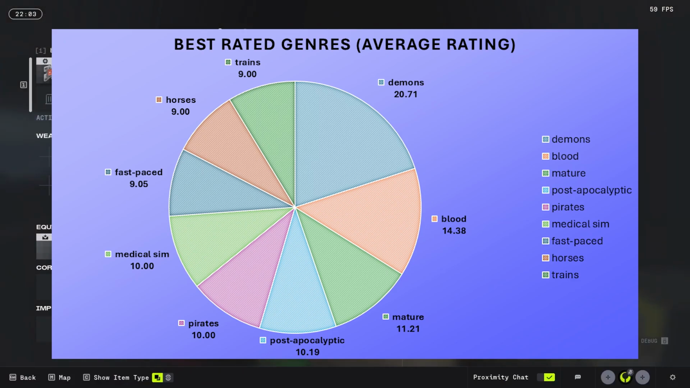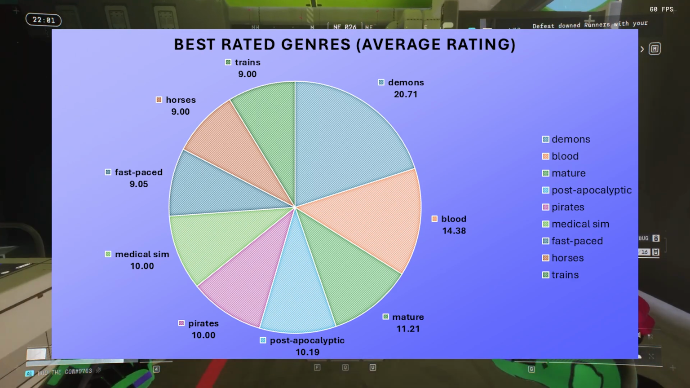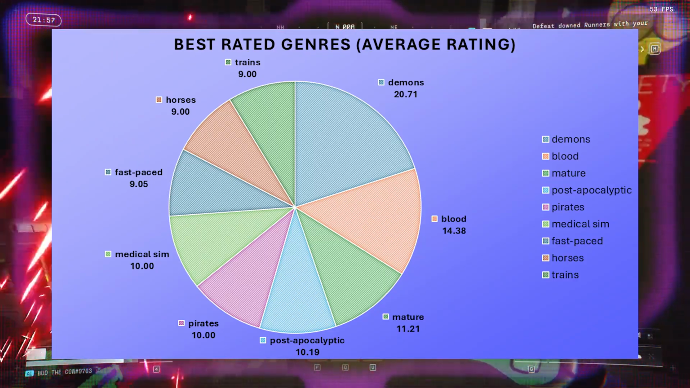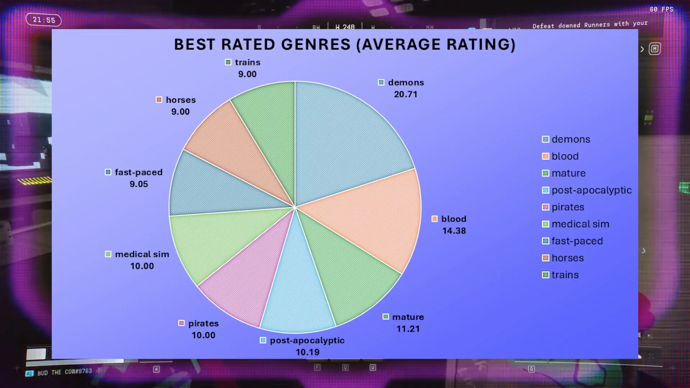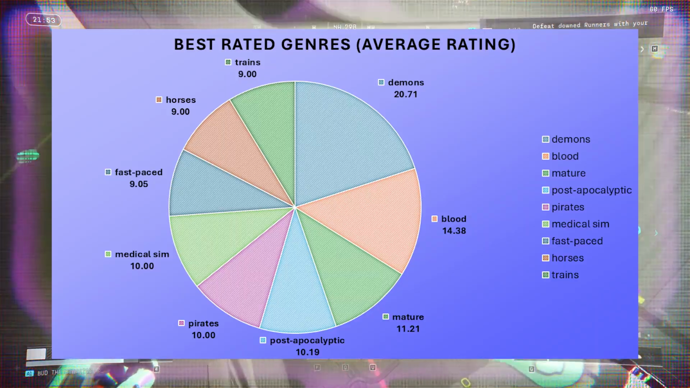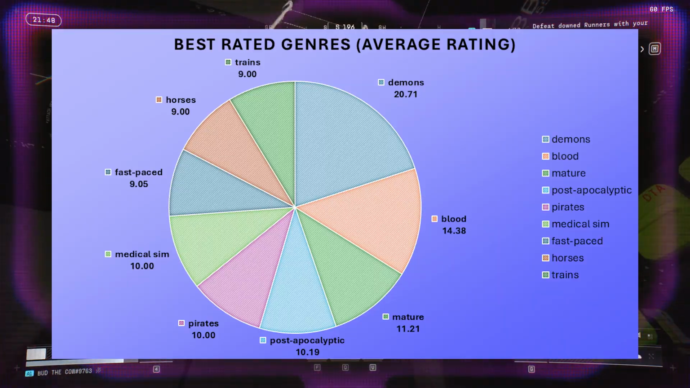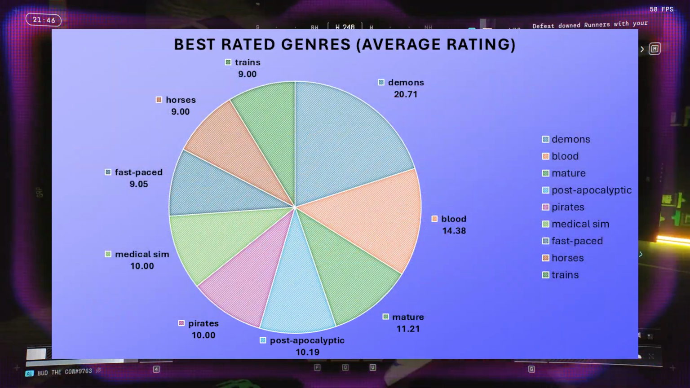I'm not sure why horse is on there. I don't think I played many horse games. I did work in a horse place. And then Puzzle Pirates for the pirates, you know. Obvious. You gotta play poker somehow.